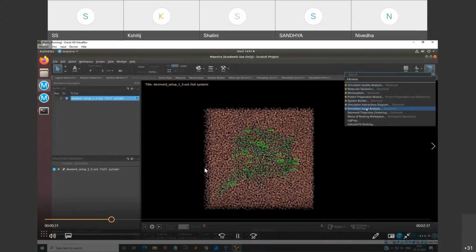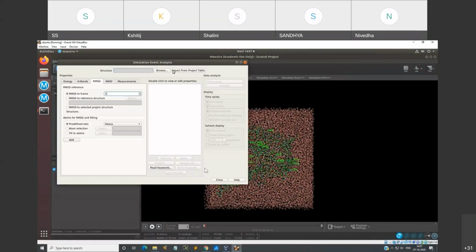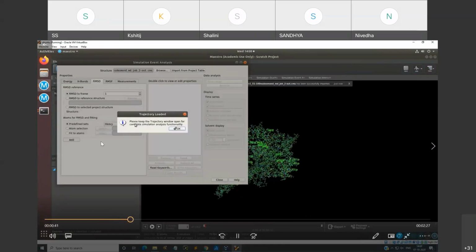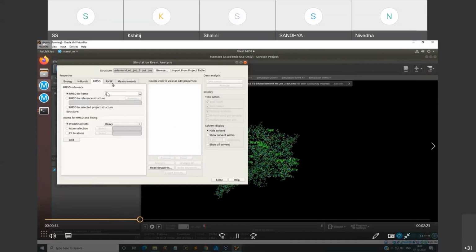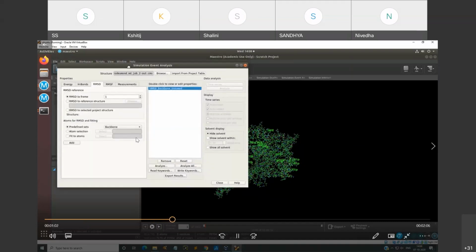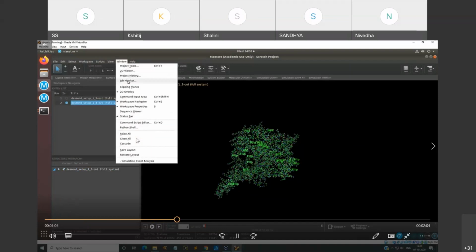You can also go for simulation event analysis and see energy, hydrogen bonds, RMSD and RMSF. So the structure is loaded, for which I performed my molecular dynamics. I want to see the RMSD. So I have set my frame, and I want to see the backbone. So I preferred the predefined set for RMS. I want to see it for the backbone, and I chose it to run. And once I do this, I will get a plot for this.